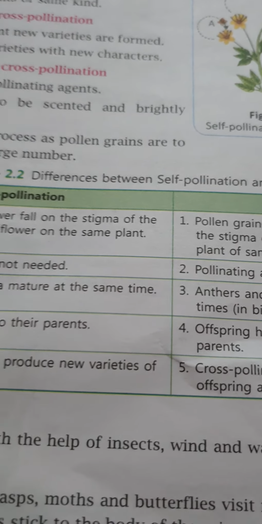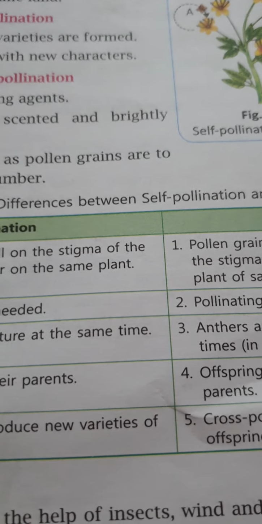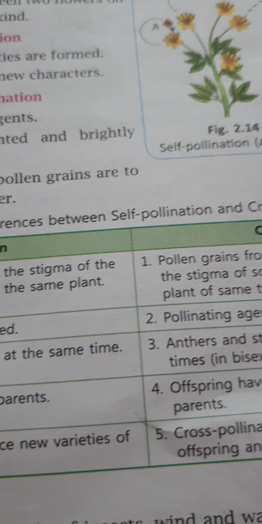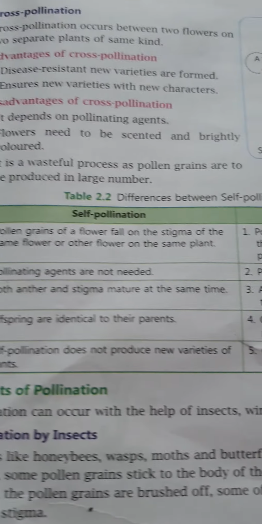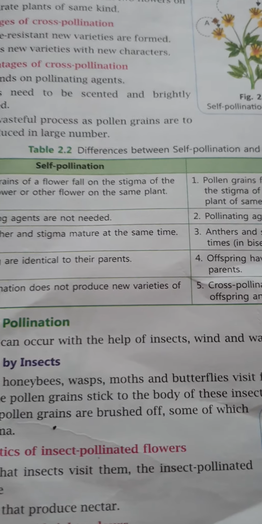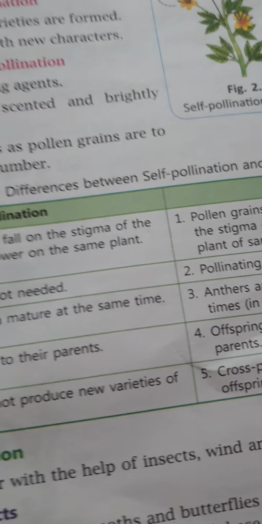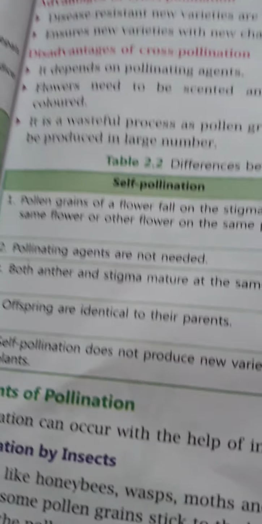The recessive characters in the lineage are eliminated as a result of genetic recombination. This process improves the immunity of the offspring towards disease and other environmental factors. Now, these are the advantages of cross pollination. Cross pollination introduces new genes into a species, and this is mainly due to the fertilization between genetically different gametes.